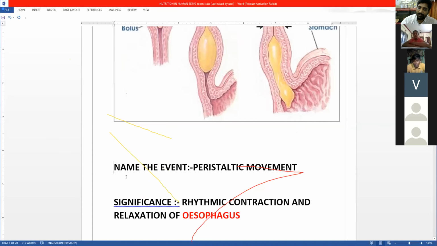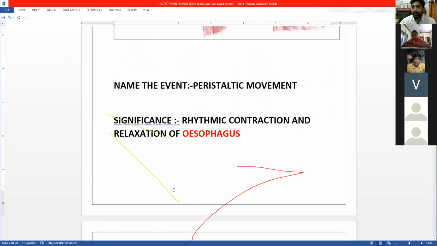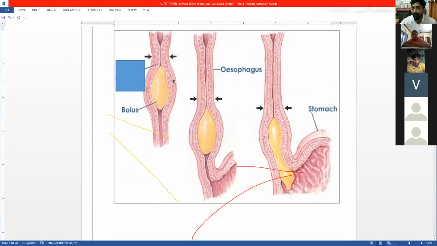So this is an important question. Take out these markings of yellow and red, all of you. Take off the marking from the screen. So we have discussed the important events in the esophagus. That is a peristaltic wave. Is that okay? It's a peristaltic wave. So I'll close it now. Now let us come to the next part.